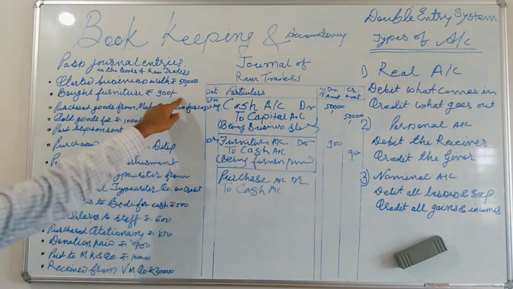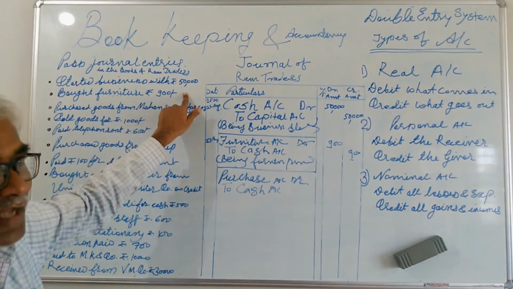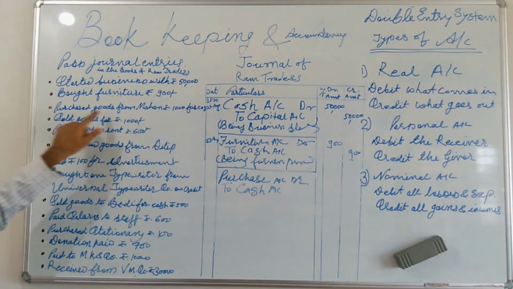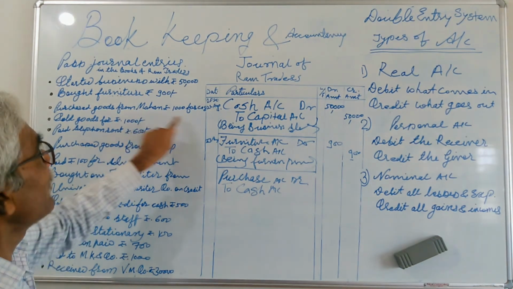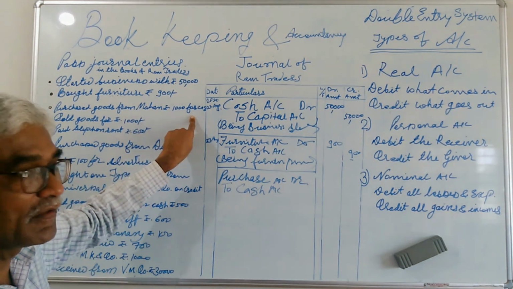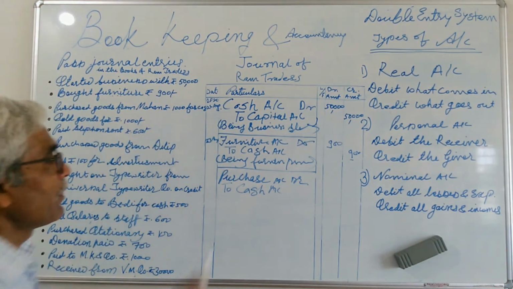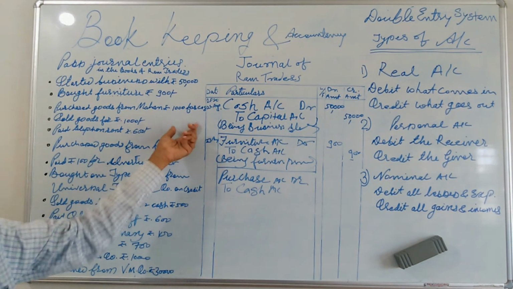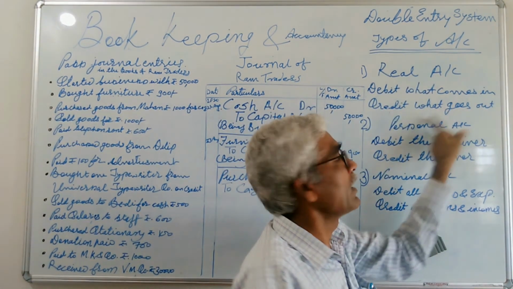In that one the name of the party is not given, which means it is a cash transaction. Here, purchase goods from Mohan, the name of the party is given, but it is specifically mentioned "for cash". So it is a cash transaction. So purchase account debited to cash, which is an asset and comes under the real account. Debit what comes in, credit what goes out.